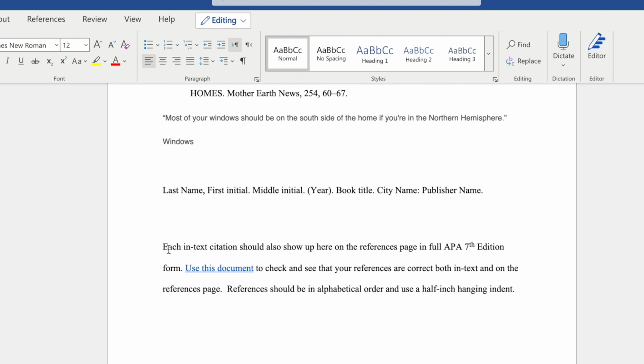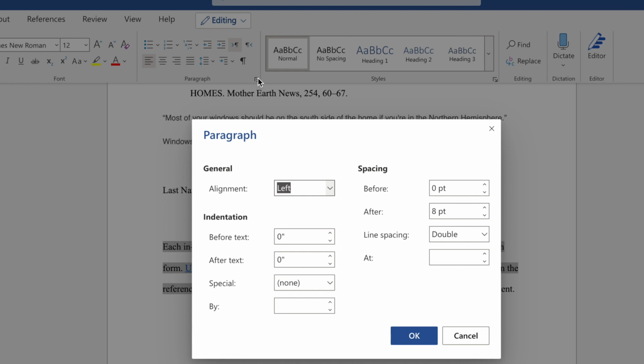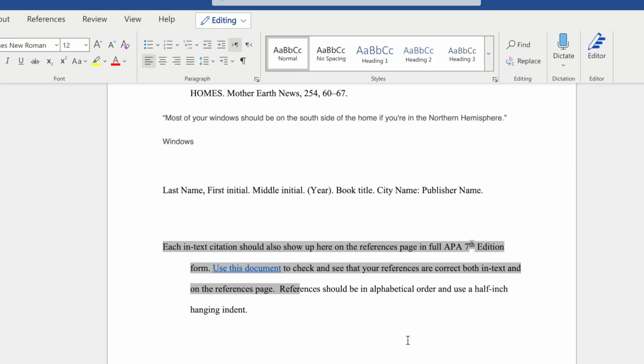So if I highlight, pretending that this is a reference, if I highlight it, I go into paragraph. Right here under special, I can go hanging indent, and it has to be 1/2 inch. That's already there. Say OK, and then it creates that hanging indent for you.